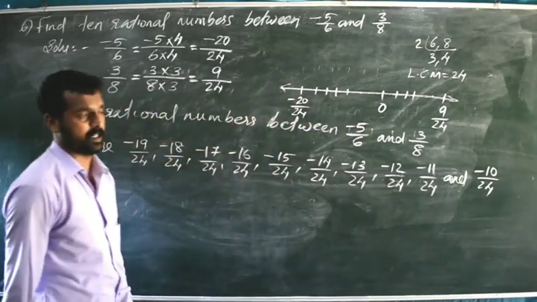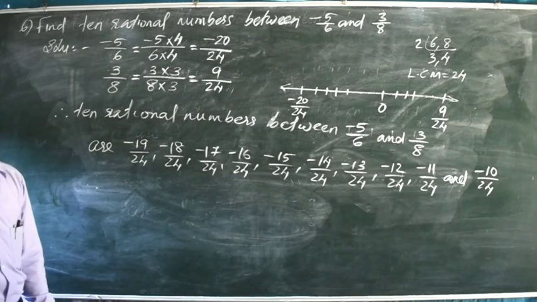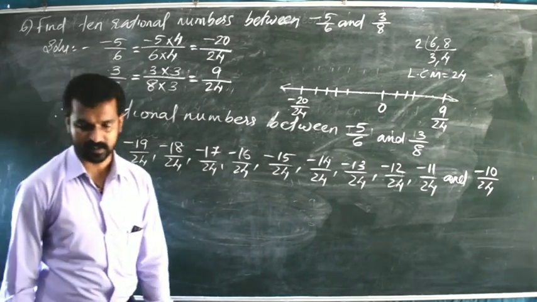So now we got 10 rational numbers in between minus 5 by 6 and 3 divided by 8. Now question number 7.